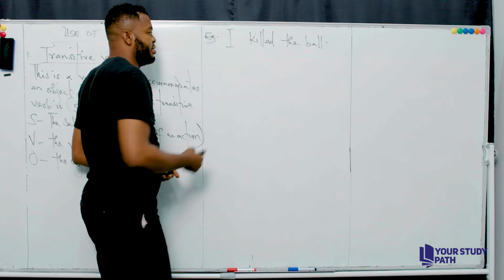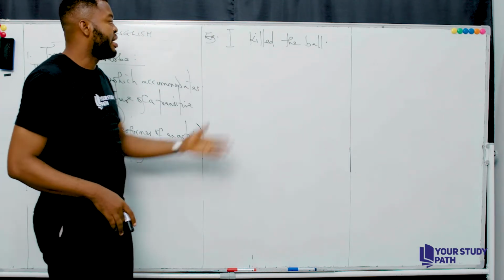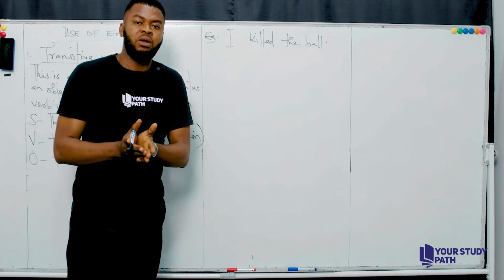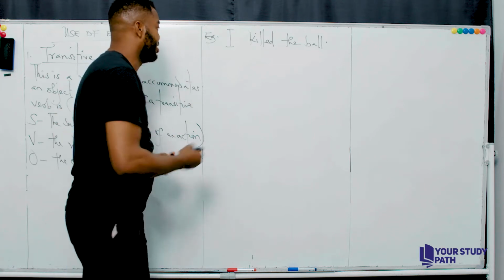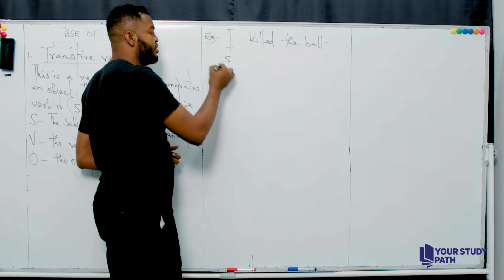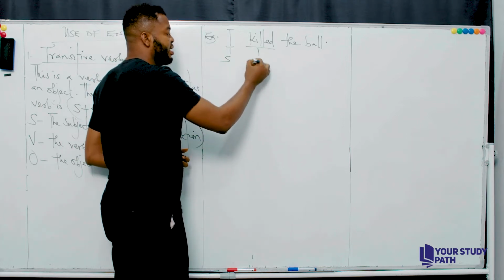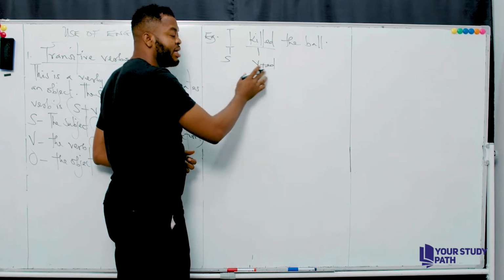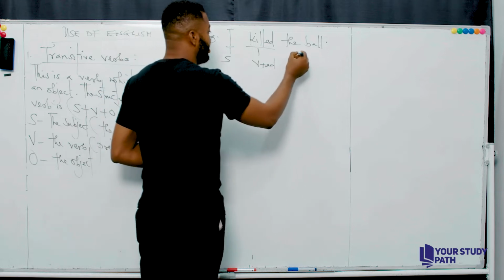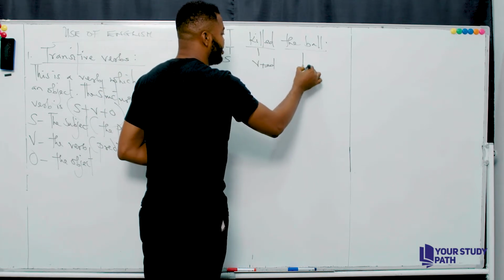Now, let's take an analysis of this particular structure. I kicked the ball. Is that okay? Now, what structure do we have? I is the subject. You can see that kicked is what? Verb plus ed. That's a verb in the past tense form. Then you have the ball as the object.